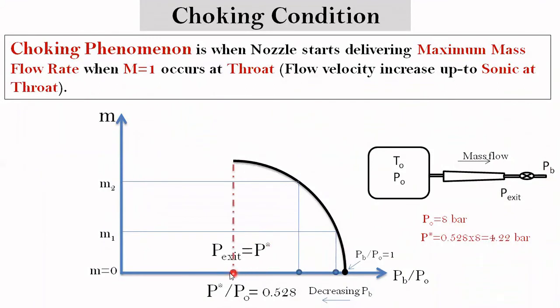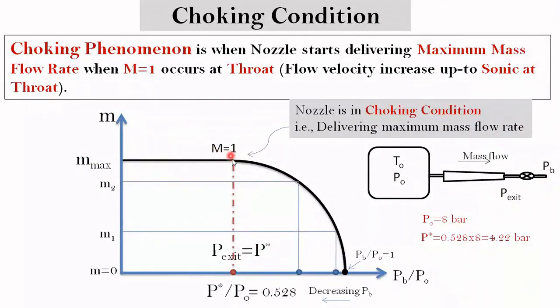Under this condition, it will give a mass flow rate which is the maximum mass flow rate. Here there will be a sonic condition, meaning the Mach number at the exit, or at the minimum cross-section area, which we normally call the throat. At the throat, at the exit of this convergent nozzle, there will be a sonic condition, meaning the Mach number becomes 1. This condition where the nozzle is delivering a maximum mass flow rate is called the choking condition.